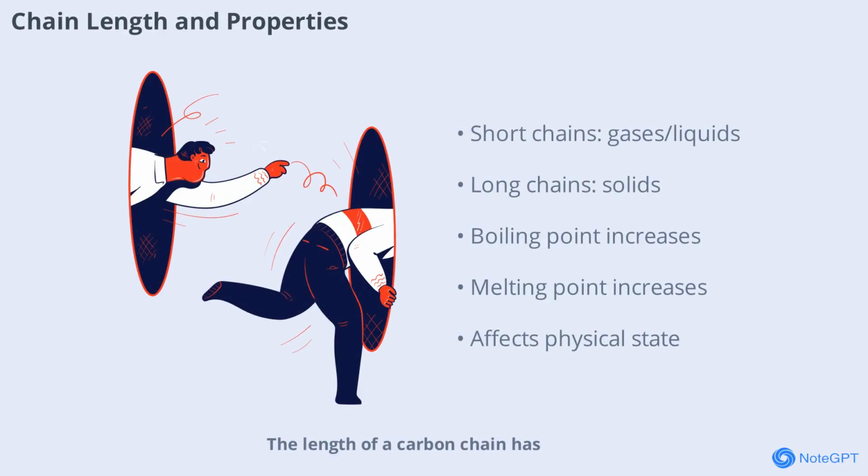The length of a carbon chain has a significant impact on a molecule's properties. Short chains tend to be gases or liquids at room temperature, while longer chains are often solids. As the chain length increases, so do the boiling and melting points. This is why methane is a gas, while paraffin wax with much longer chains is a solid.